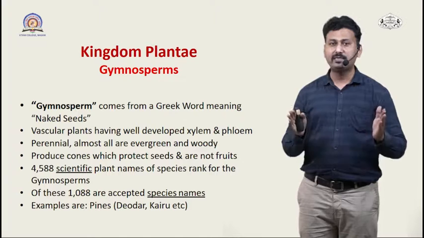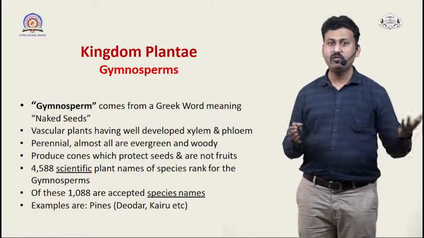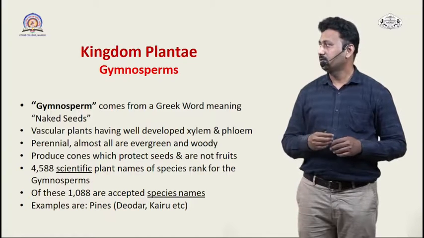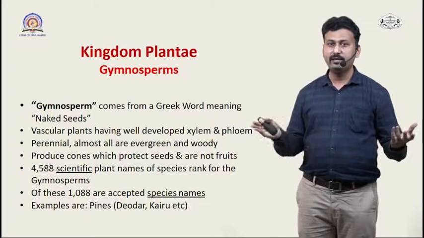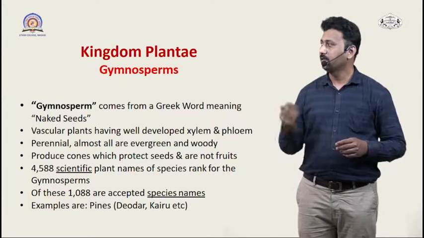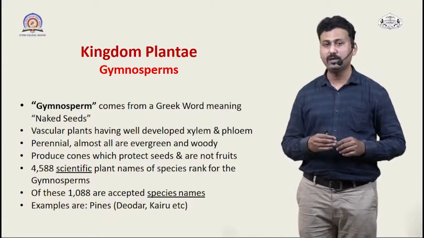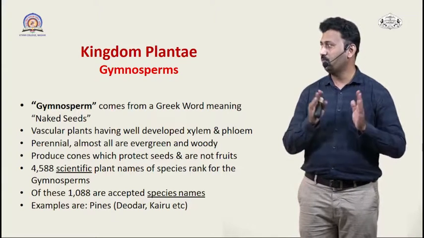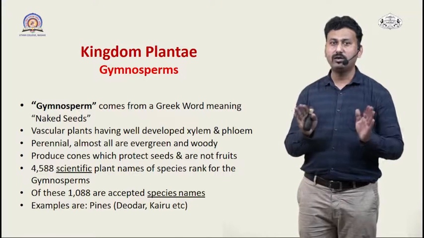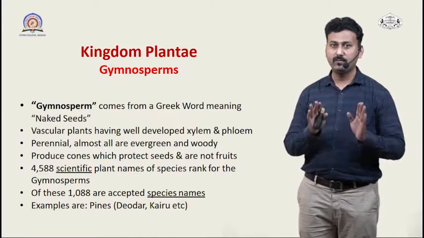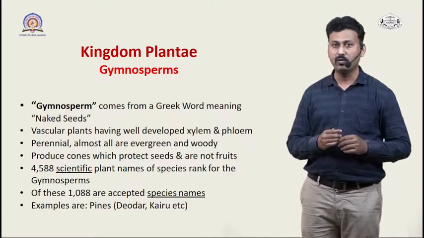Now these plants are perennial in nature. What is meant by perennial? They can live for many years and they cover almost all the areas, from evergreen to woody habitats. They produce cones. This is another peculiar feature of gymnosperms, that they produce cones on their body which protect the seeds, and these cones are not fruits. So the protective function is given by this cone-like structure present on the body.